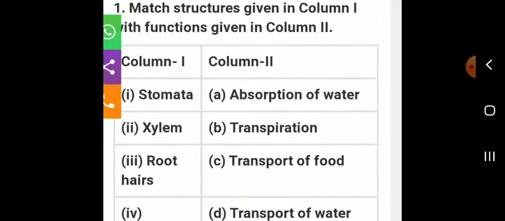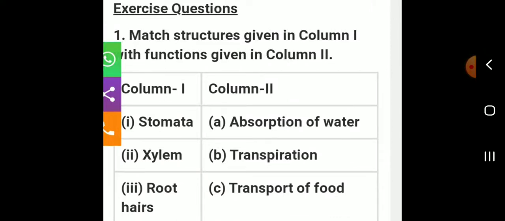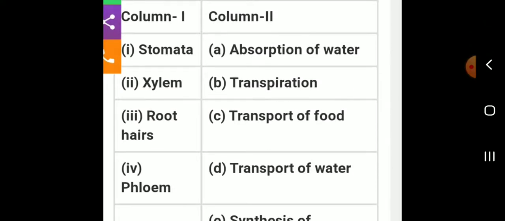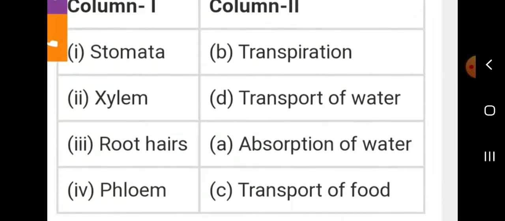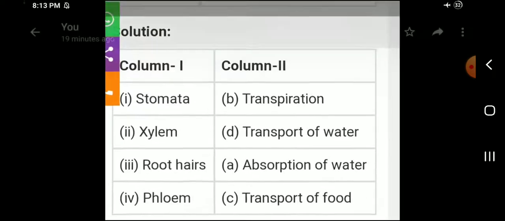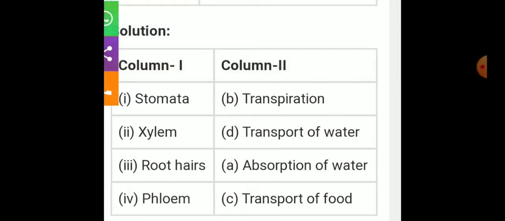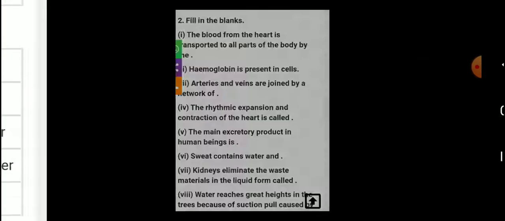The first question, match the following. The answer is stomata, transpiration; xylem, transport of water; root, absorption of water; phloem, transport of food. Do you remember, students? Xylem, transport of water; phloem, transport of food.